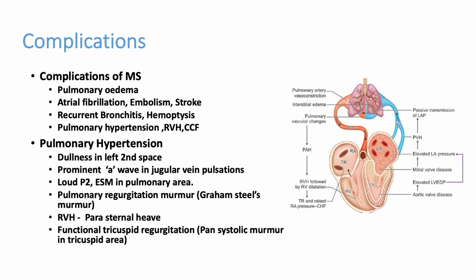So all these things can happen. Now once the patient develops pulmonary hypertension, there will be findings because of the high pressure in the pulmonary arteries. Dullness in the second space is the most important clinical finding. Then prominent A wave in jugular venous pulsation, loud P2 and ejection systolic murmur in the pulmonary area can occur. Sometimes you can get a pulmonary regurgitation murmur, that is Graham Steell's murmur. RVH and parasternal heave can be there, and in the late phase of left ventricular enlargement, there will be functional tricuspid regurgitation.